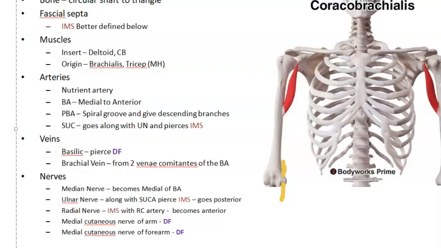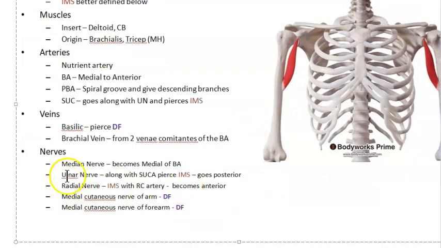Anyways, the radial nerve will come from behind like this, and then it will become anterior. See here, the radial nerve is becoming anterior. Then the ulnar nerve is becoming posterior. Then the median nerve is becoming medial of the brachial artery.